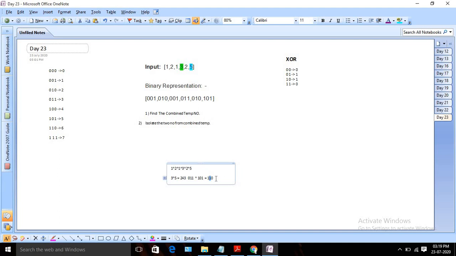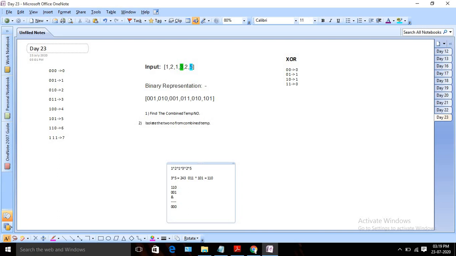So how can we find the position of the first 1 from the right side? For that we can use masking. I will start from binary 1, which is 0 0 1. If I find any non-zero result, that will be my position. If I do the AND operation here, the result is all 0, so I still have not found my position.